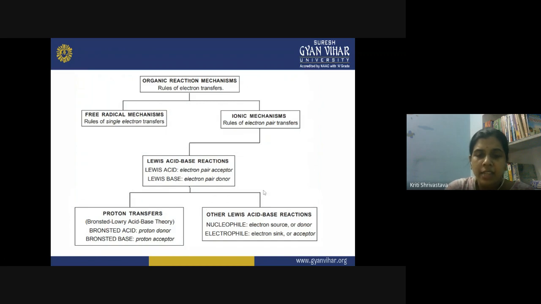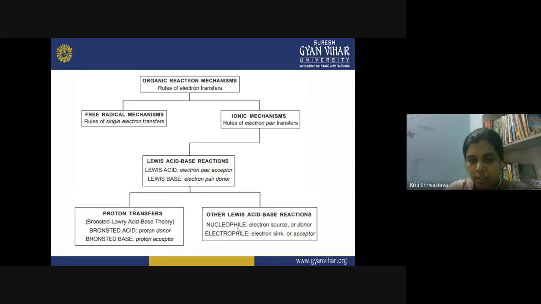The other category of the Lewis acid-base reaction is when you involve a nucleophile or an electrophile in the reaction. So what is a nucleophile? Phile means when it has affinity. So a nucleophilic species, it is actually what? It has affinity for a nucleus, affinity for the positive charge. So when a molecule contains so many electrons, when it has rich electron density, then it will have affinity for the positive charge.